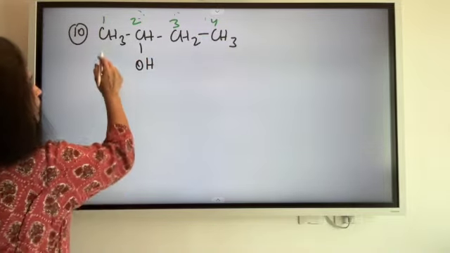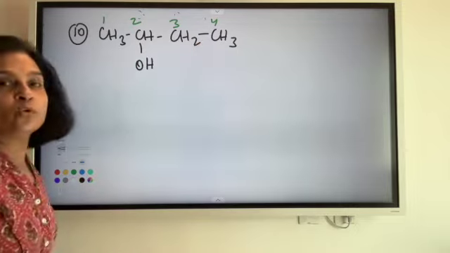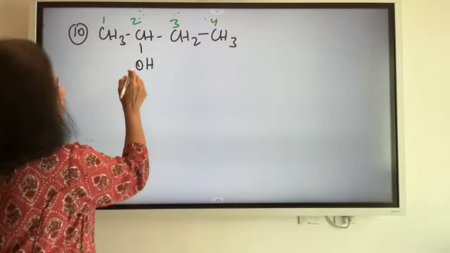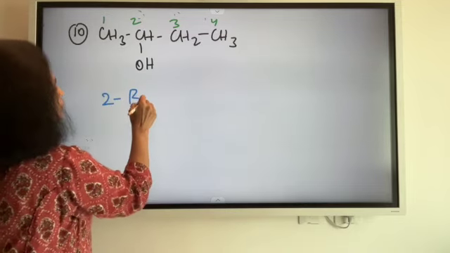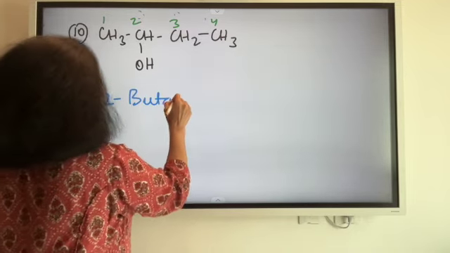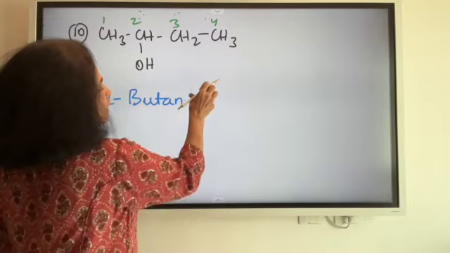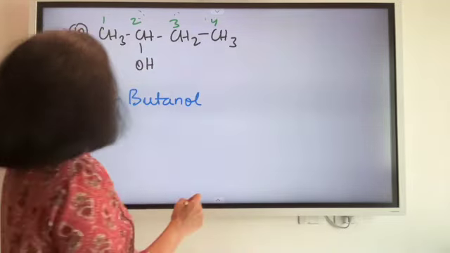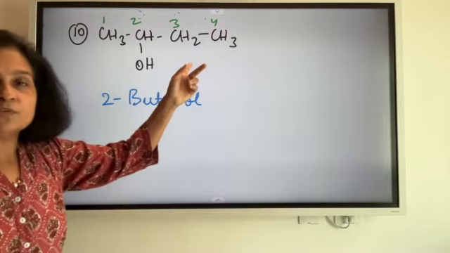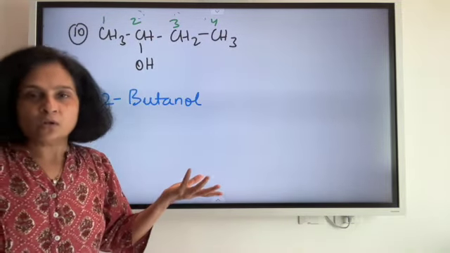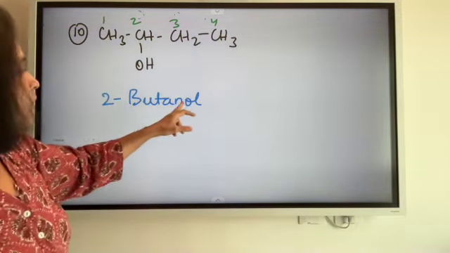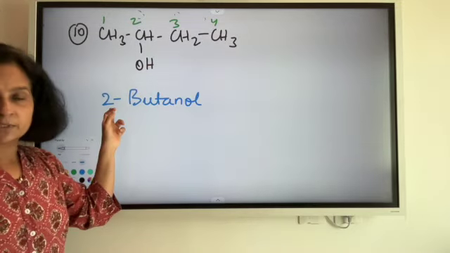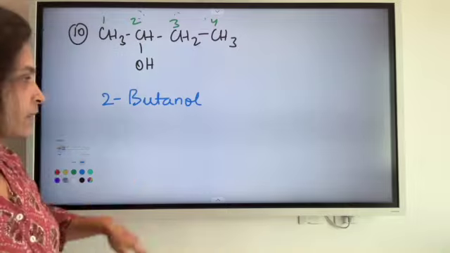How do I name it? It is a but because there are 4 carbons in the longest chain, so it is a butanol. So what butanol? It is a 2-butanol. There was an E, OL came in. The E is removed from butane and OL comes in because the suffix which we use for alcohols is ol, OL. So butanol, with the OH being on the second, I had to attach this. If I forget this, the numbers also get forgotten.